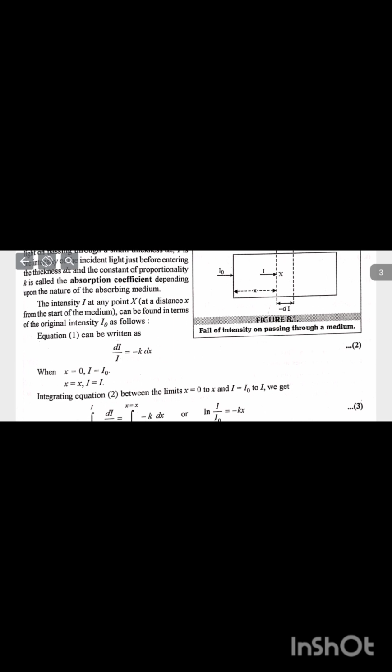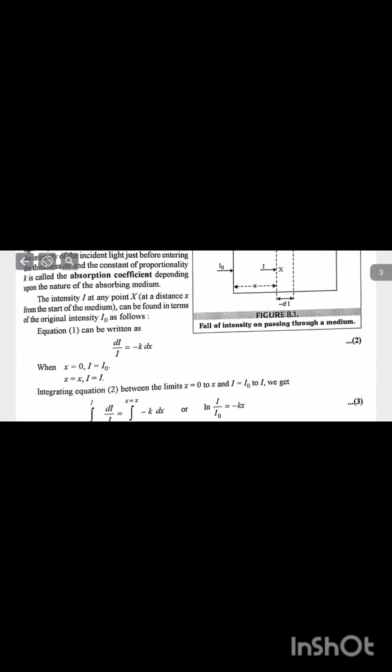The intensity I at any point x can be found in terms of the original intensity I naught as follows. Equation 1 can be written as dI upon I is equal to minus k dx, where at x is equal to 0, I is equal to I naught, and at x is equal to x, I is equal to I. Integrating equation 2 between the limits x is equal to 0 to x and I is equal to I naught to I, we get I equal to I naught e to the power minus kx.